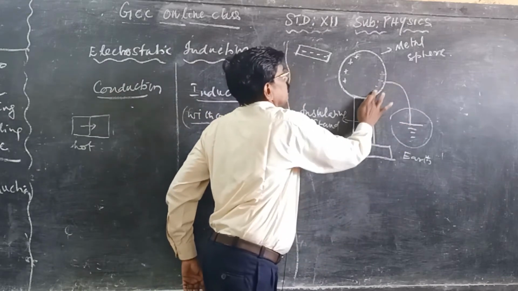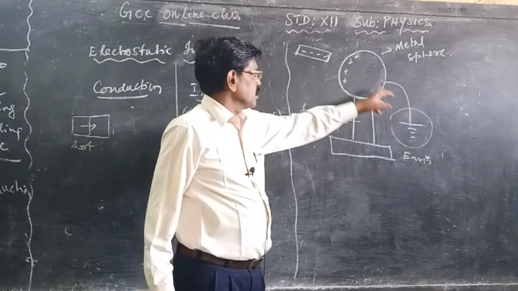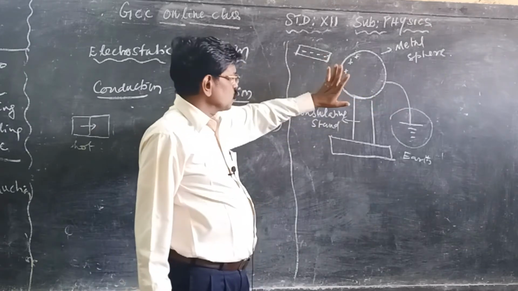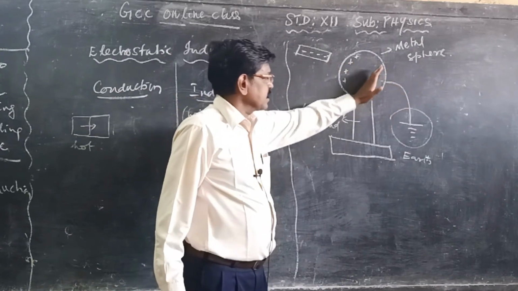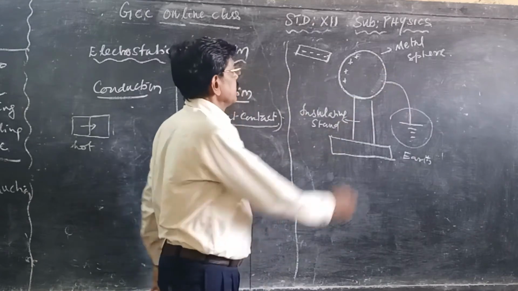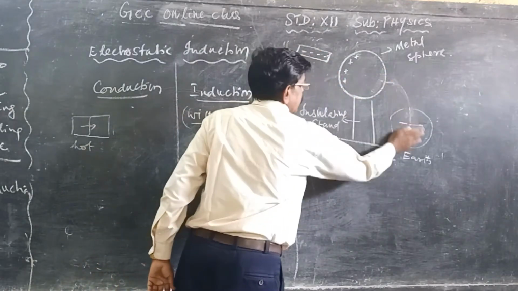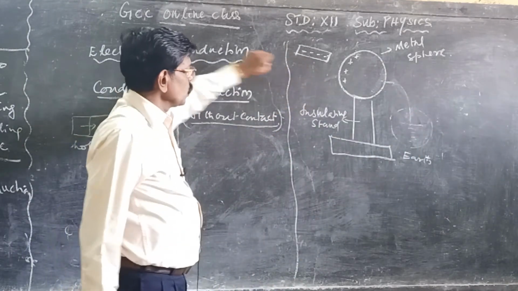So these charges will all go. Immediately we may ask, won't these charges also go? Since these are attracted by the negative rod, these charges won't flow. Only the charges which are far away, with less attraction, will flow into the earth. So these charges will remain there. Then you disconnect. Now only positive charges are present.